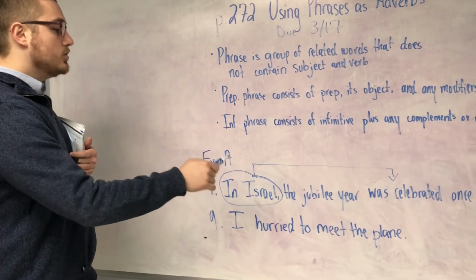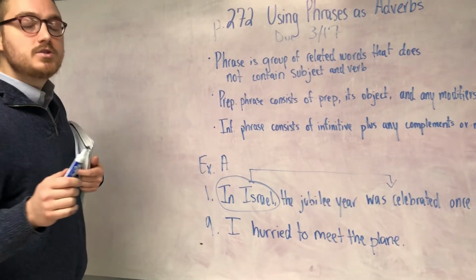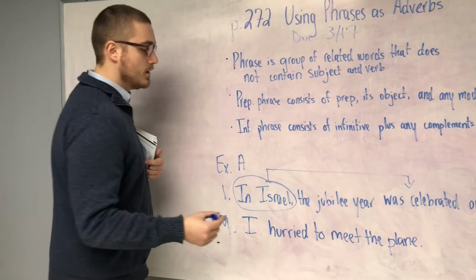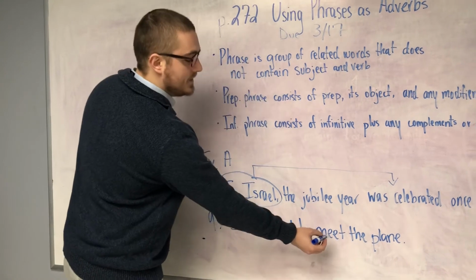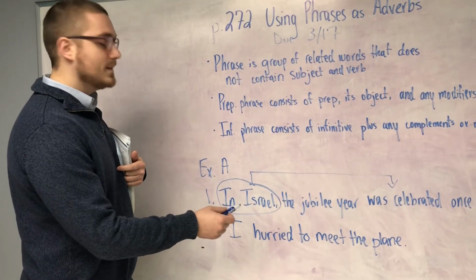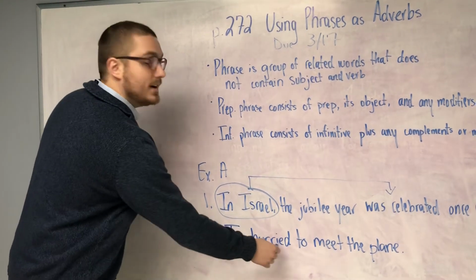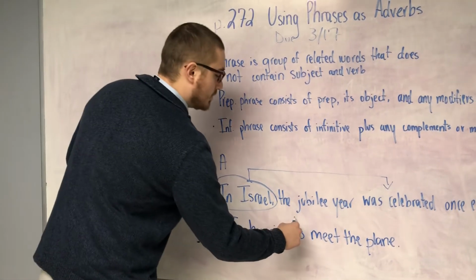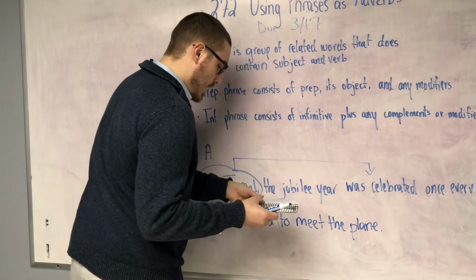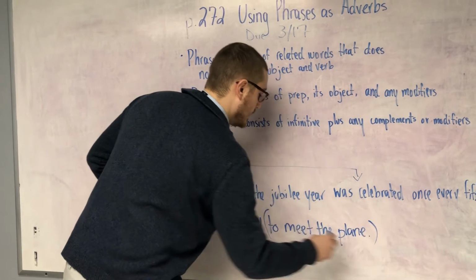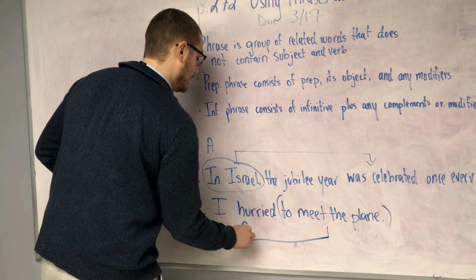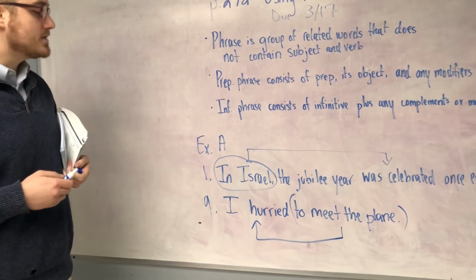Number 9, we have an example of an infinitive phrase operating as an adverb. I hurried to meet the plane. Now remember, I told you that 9 times out of 10 infinitives are preceded by the word to. We've got to right here, and then meet. Usually you would think that meet would be a verb, but it's a verbal right here because it's not operating as a verb. Hurried is the verb, and you want to put parentheses around the infinitive phrase, to meet the plane, and that is describing where you hurried. It's modifying hurried, and hurried is a verb.